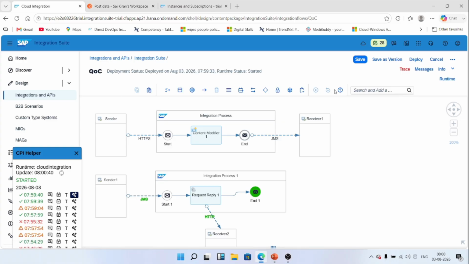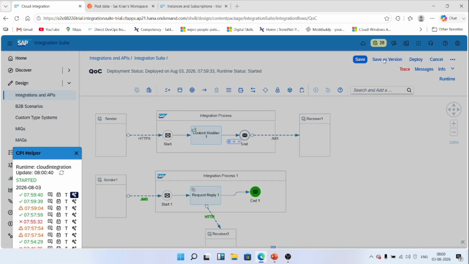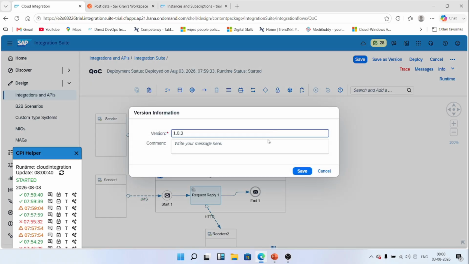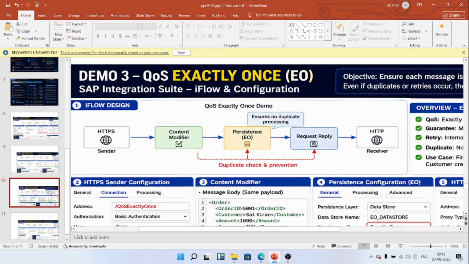Next, we will discuss exactly once. Many beginners misunderstand this QoS. Exactly once ensures that the same message, affected by retries or transport failures, isn't processed multiple times in supported scenarios.